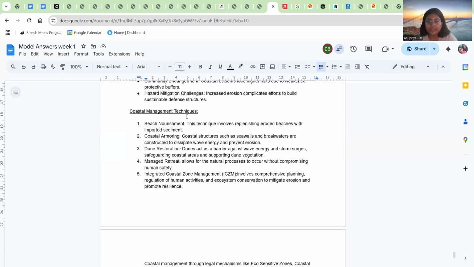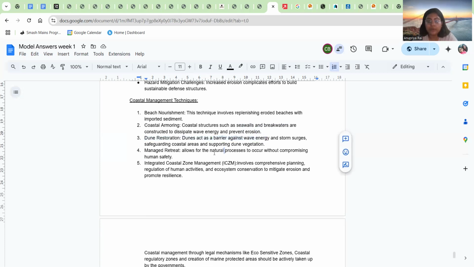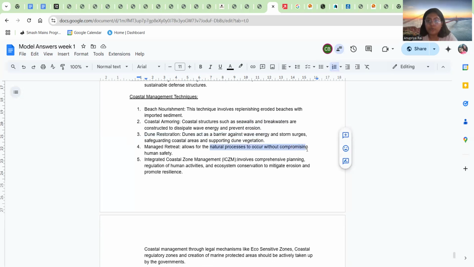Now there are coastal management techniques. Beach nourishment, obviously, and coastal armoring using structures like seawalls and breakwaters, which are very important aspects of coastal erosion management. Dune restoration, how they act as barriers against wave energy and storm surges. And allowing natural processes to occur without compromising human safety, where people are removed from those coastal areas, which is retreat.